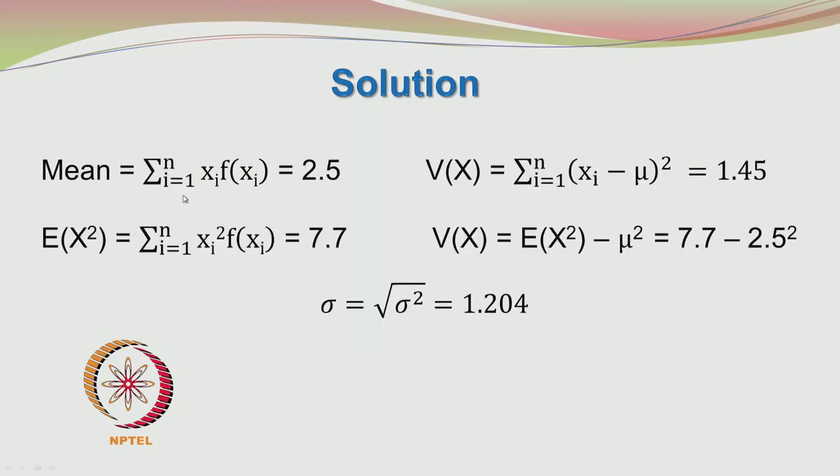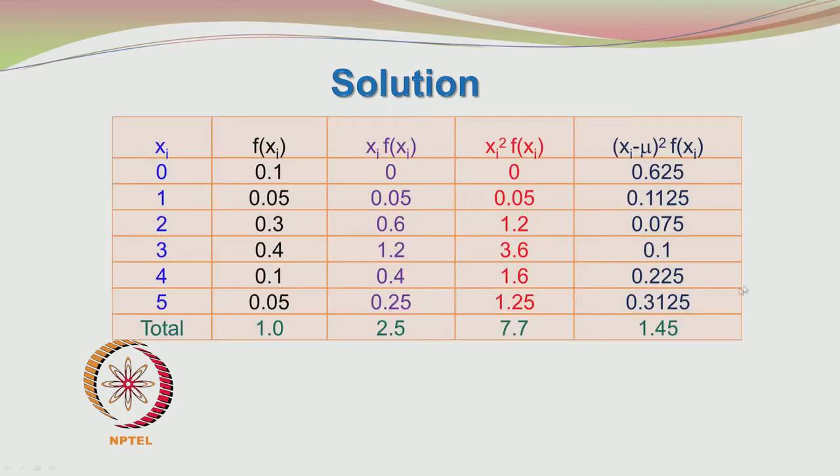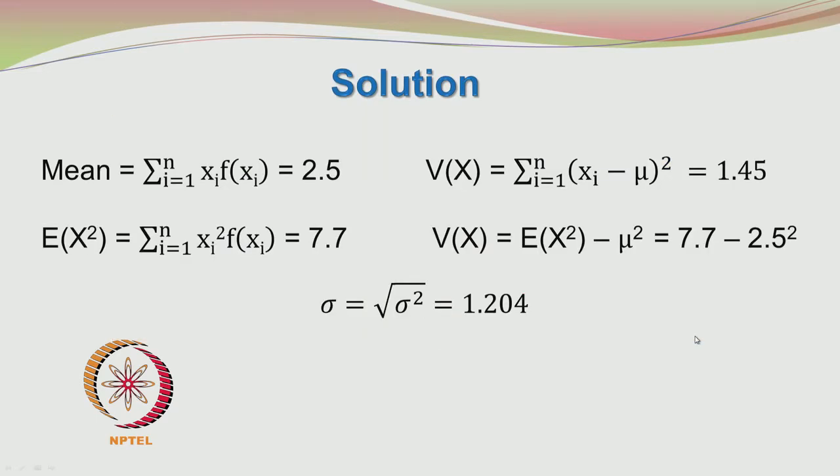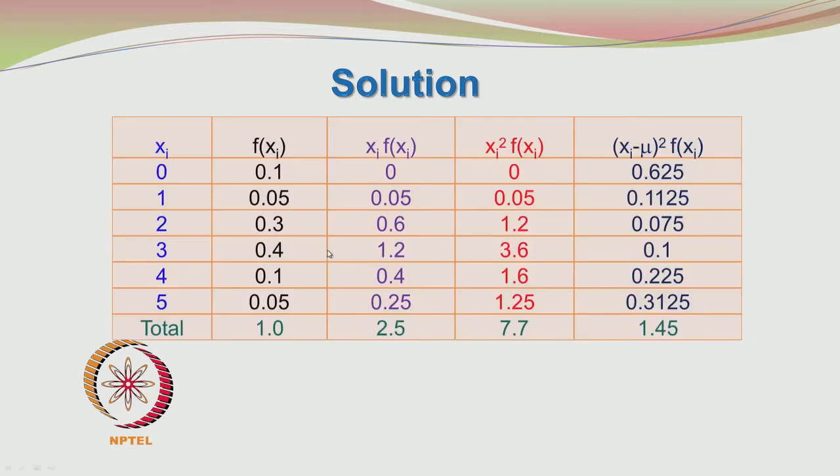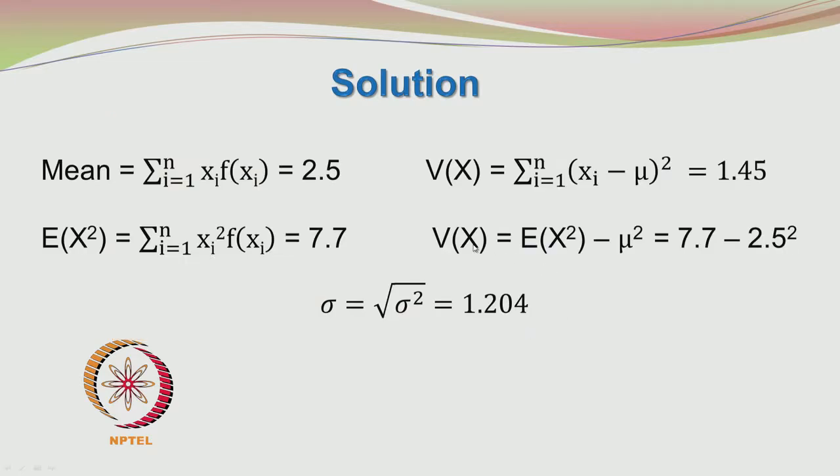So, summarizing the values we have got, we found the mean to be 2.5. The variance we found from the previous example is 1.45. The expected value of x squared from the previous example was 7.7, and we can also cross check whether this variance of x is equal to 1.45. This is from the direct method.